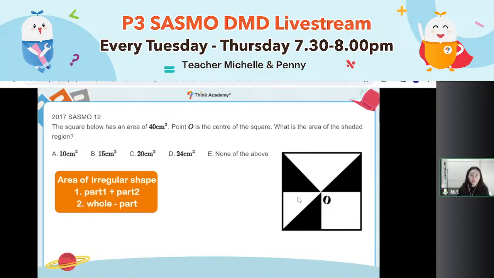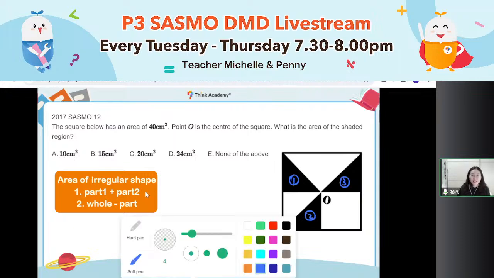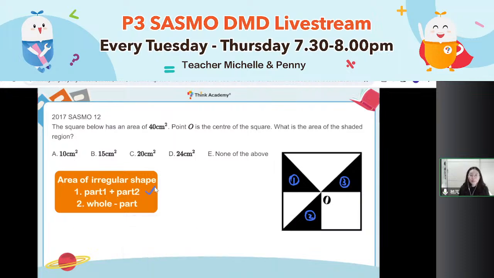Which one is better? We'll find that 1, 2, 3. If I add these 3 parts together, we'll find the area of it, right? Adding these 3 parts together is method 1. Part plus part plus part plus part. So you can use this method in the second question.